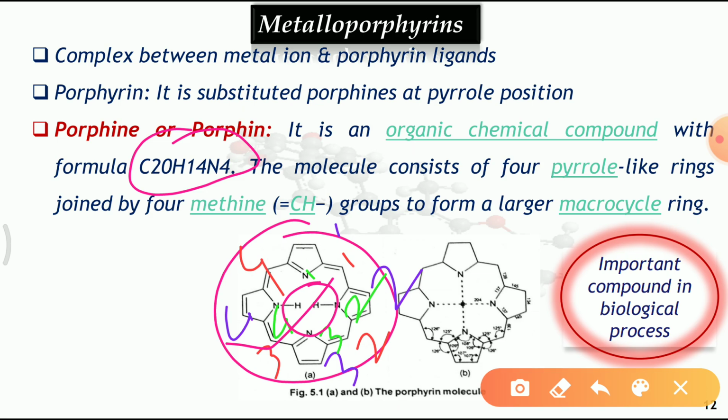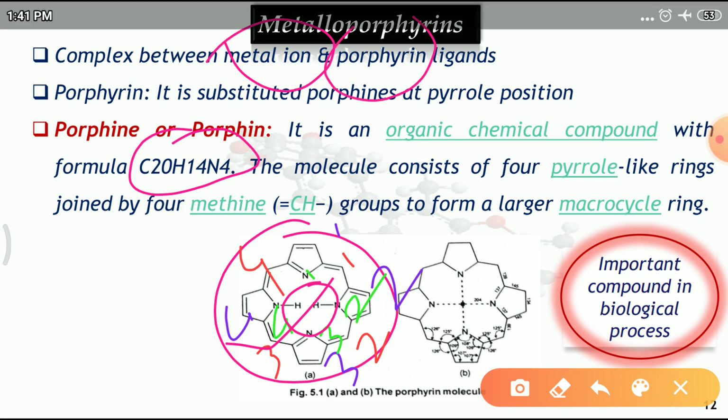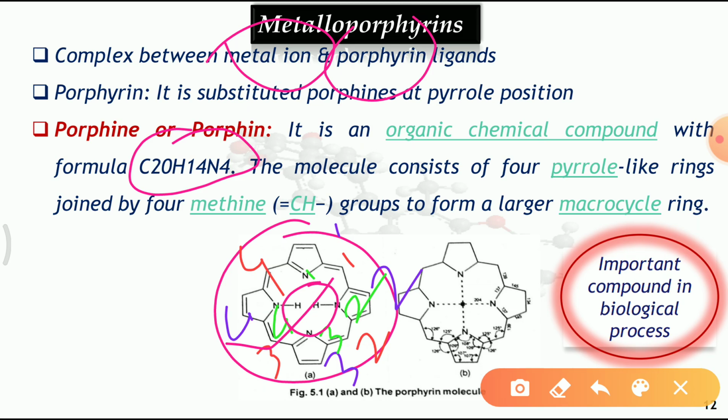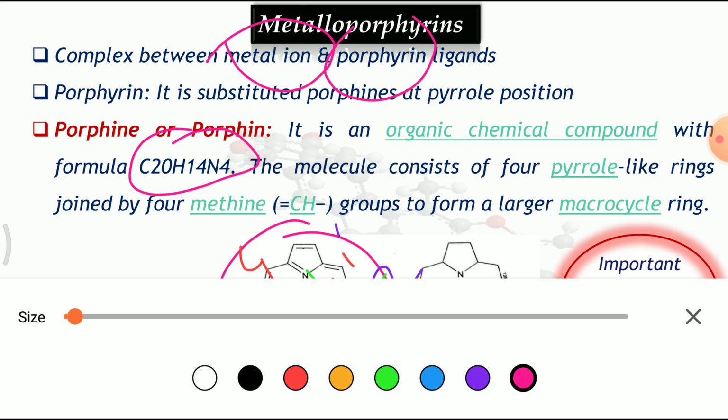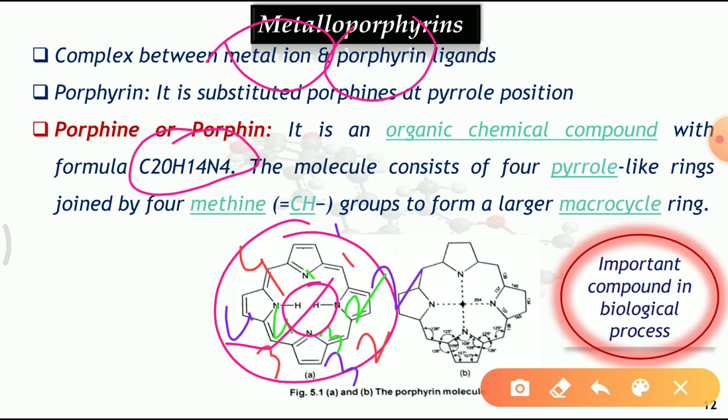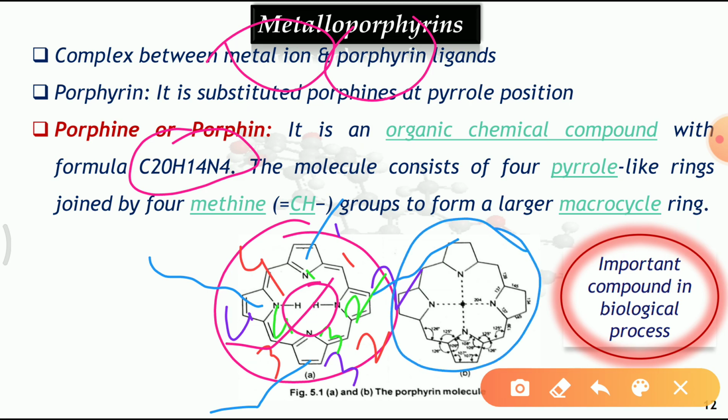So basically it's a very simple one. What is metalloporphyrin? It is the complex between the metal ion and the porphyrin ligand. Porphyrin here is the substituted porphyrin at the pyrrole position. Whenever there are substitutions at the pyrrole position, just like this, then we can say it is a porphyrin. So it is very simple. Here we can observe the different bond lengths and bond angles given in this particular image. So this is about the porphyrin.